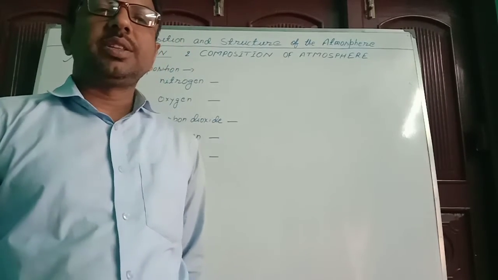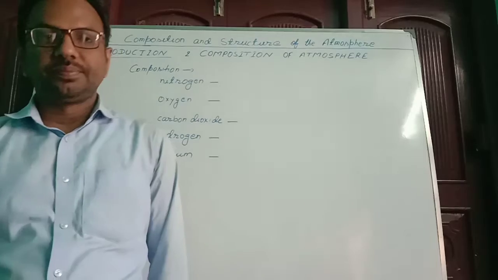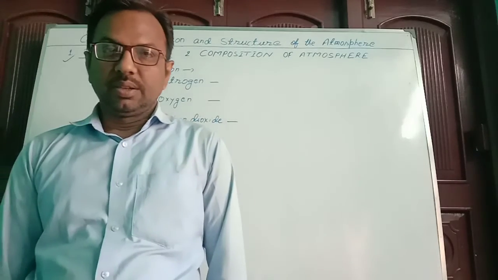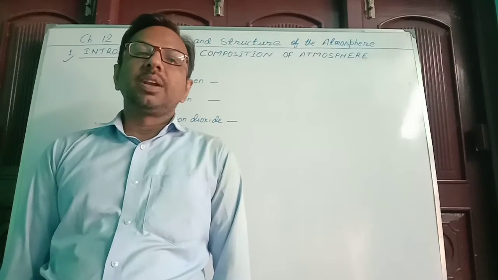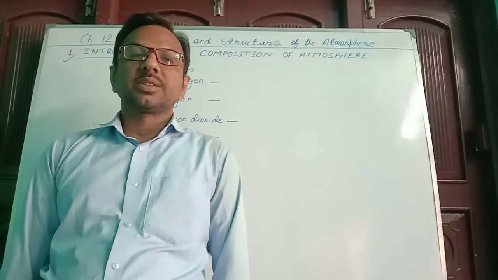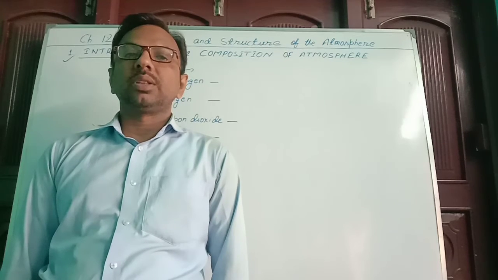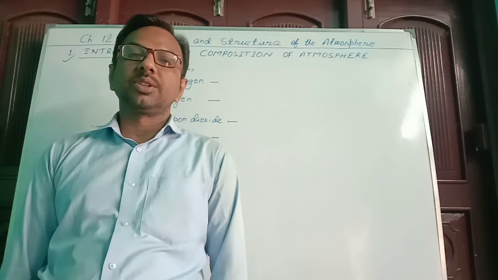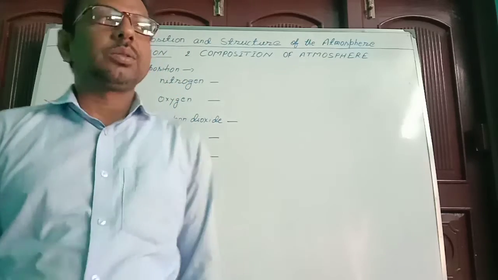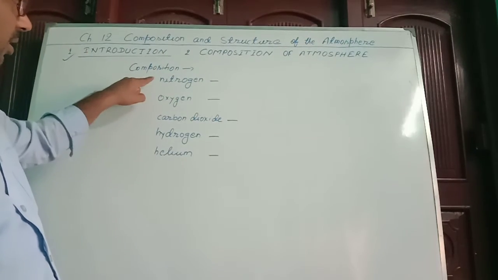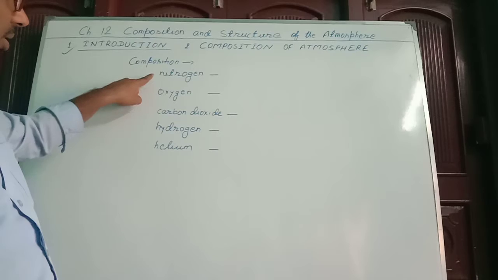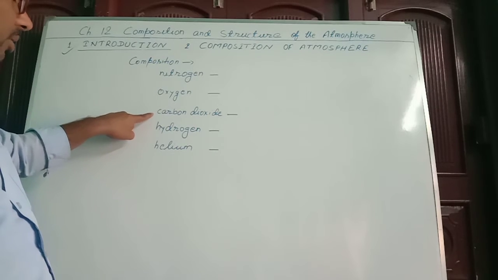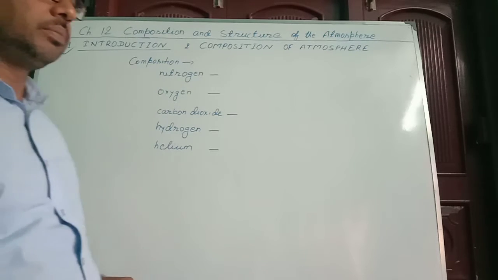As we have studied the definition of atmosphere, that states envelope of different gases, those are present around the Earth's surface, is called the atmosphere. So among those different gases, main gases are nitrogen, oxygen, carbon dioxide, hydrogen and helium.